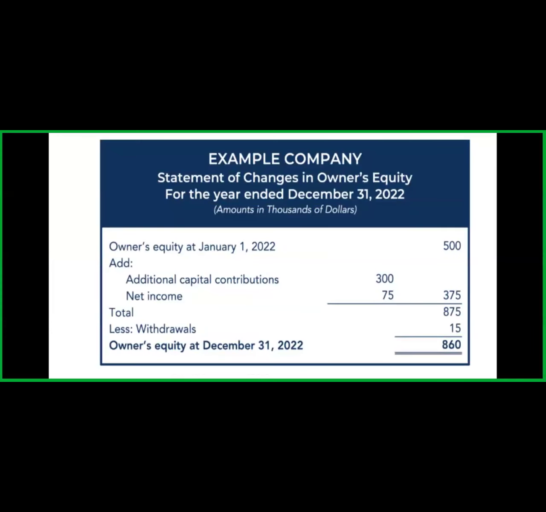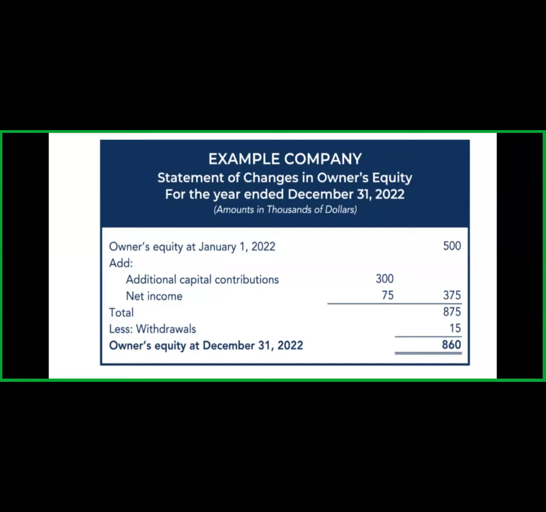Okay, so this is the example of changes in the owner's equity. If you see, here is one company, and the company's owner's equity on January 1, 2022 is 500. It's just an example, they show the 500 in dollars. So the owner's equity, that means the owner's wealth in the company, is $500.